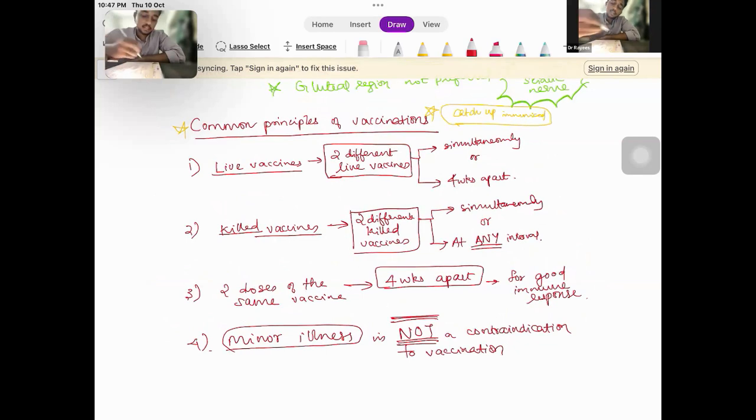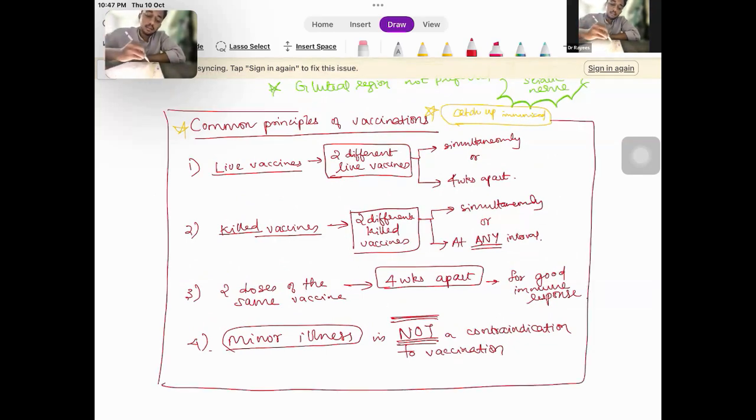So there are many principles. I'm just highlighting the basic important ones. Two different live vaccines can be given simultaneously or 4 weeks apart. This is the main important point in this whole part. And minor illness is not a contraindication to vaccination. So that is regarding the common principles of vaccination. Okay.